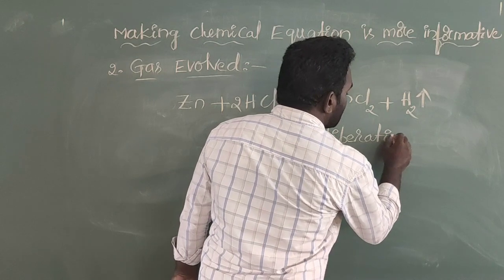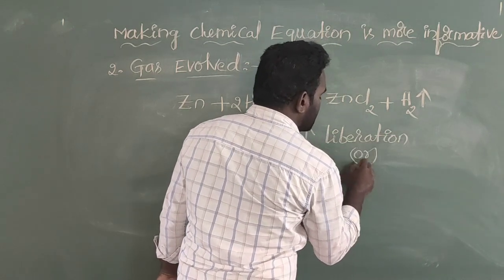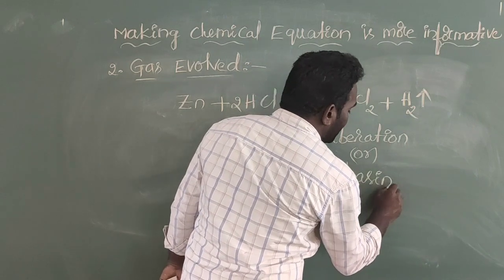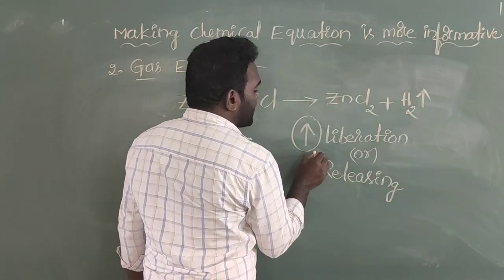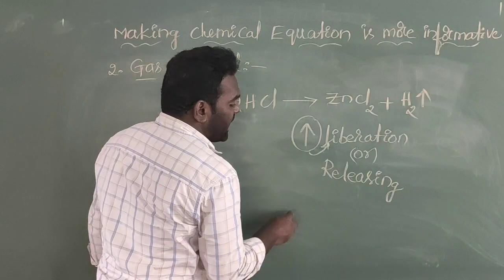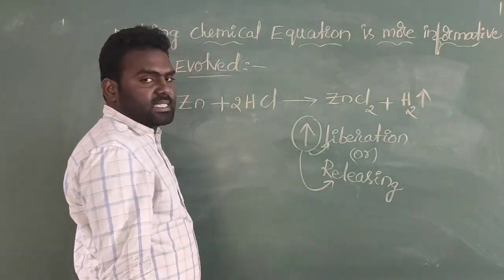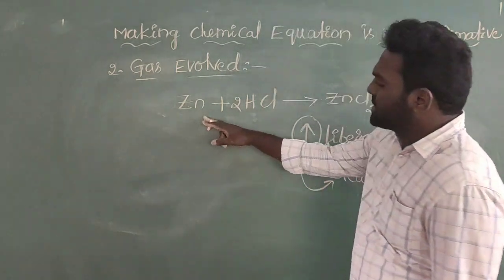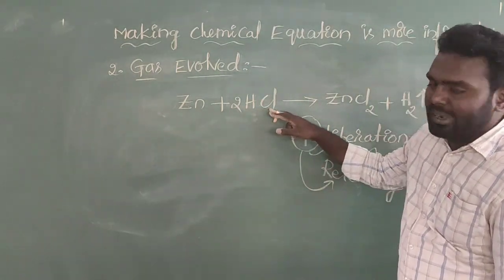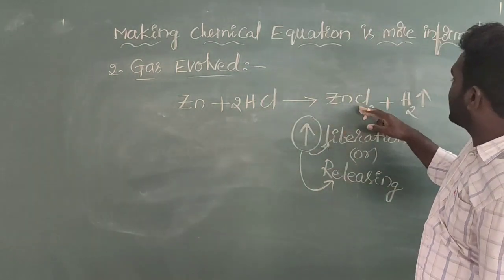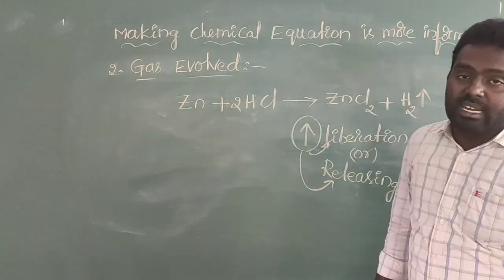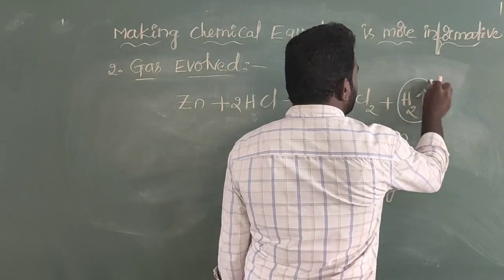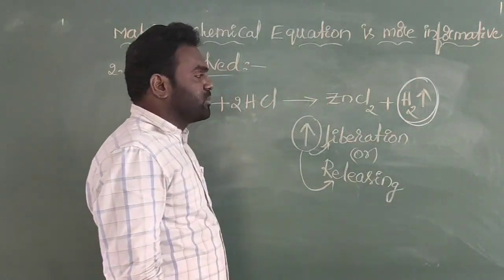Liberation of a gas, or simply, we write this as releasing of a gas. The upward arrow mark indicates a liberation of a gas, or a releasing of a gas. By observation of this equation, zinc metal reacts with hydrochloric acid, forming ZnCl2 plus H2. Here the hydrogen gas is liberated from this equation.